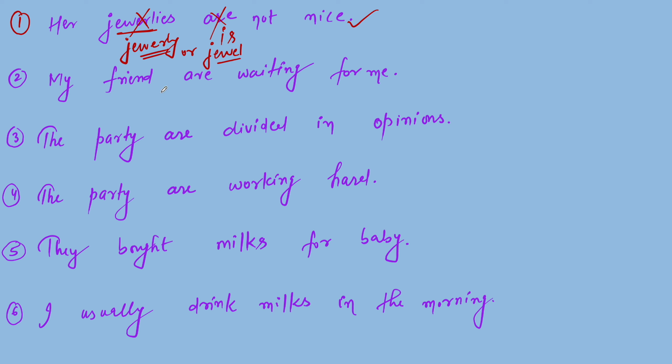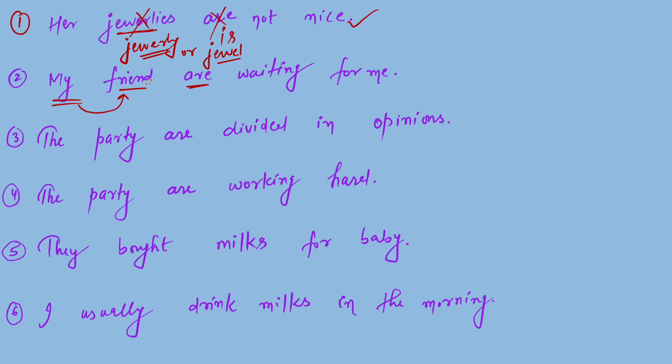Second one: my friend are waiting for me. Here, are is used for the plural form of a subject, but here the subject is singular.